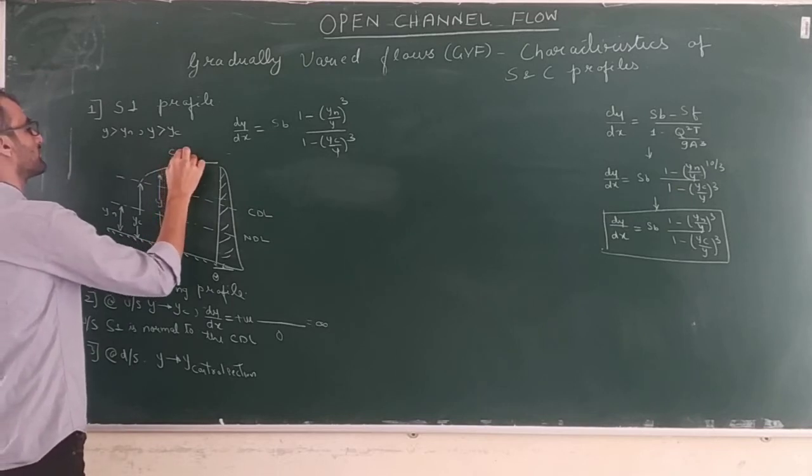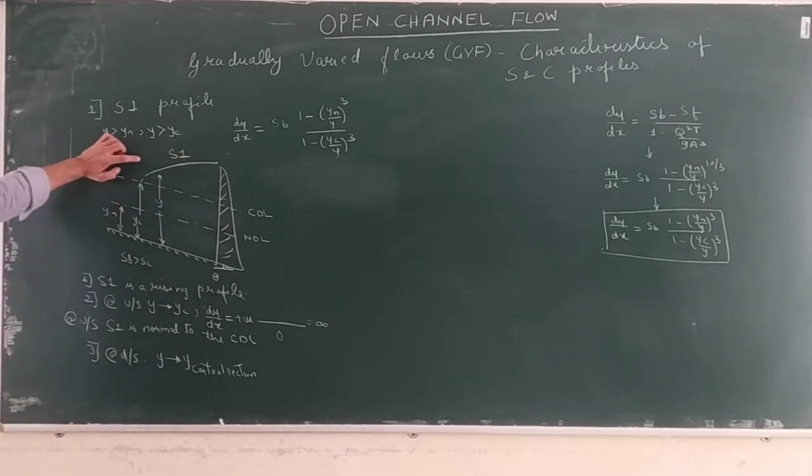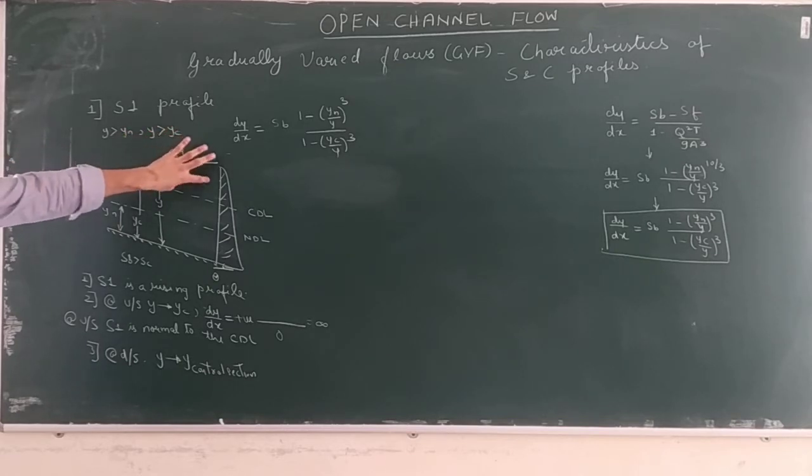This is your S1 profile. It will look like this. The length of the profile is short because it is not asymptotic. dy by dx is not 0, it is infinity. So the length of the profile is very short.